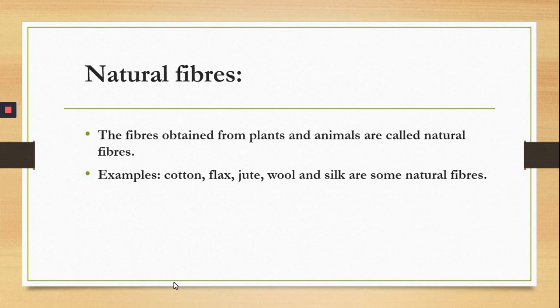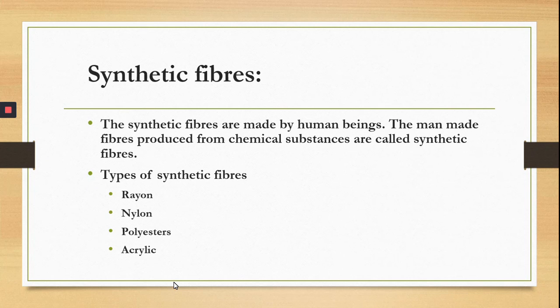Let us continue with the synthetic fibers now. The synthetic fibers are made by human beings, so they are called man-made fibers. The man-made fibers produced from chemical substances are called synthetic fibers. Or you can say that when chemical substances are processed in the industry, we get the synthetic fibers. The name of the process is polymerization. So synthetic fibers are formed by the process of polymerization, a chemical process in the industry.